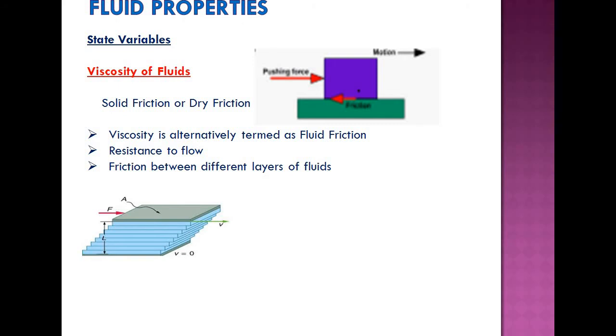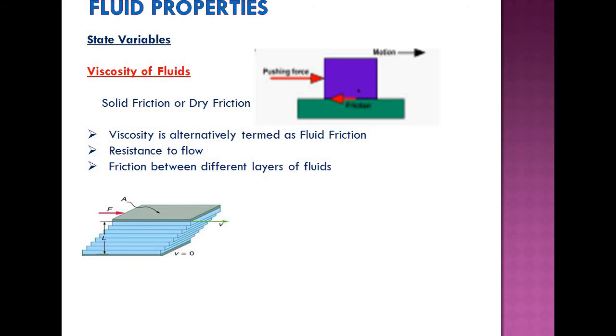So in a viscous fluid, the different layers have different velocities when a shear force is applied, because viscosity is such a property that one layer is trying to push back the layer just above it. That means it offers a viscous resistance on the fluid layer just above it, pulling back the layer above it, and that layer is pulling back the layer just above it, which is against the shear force.